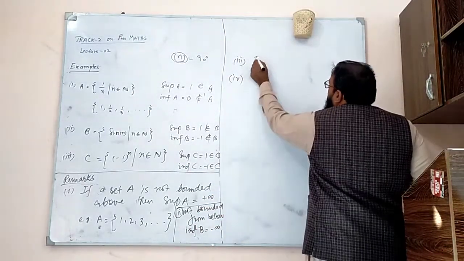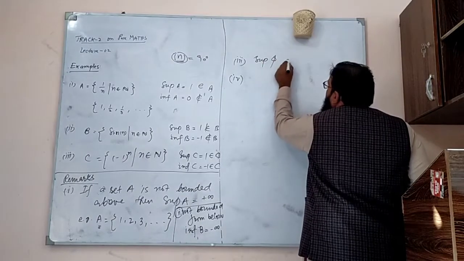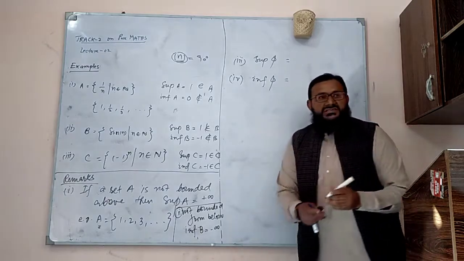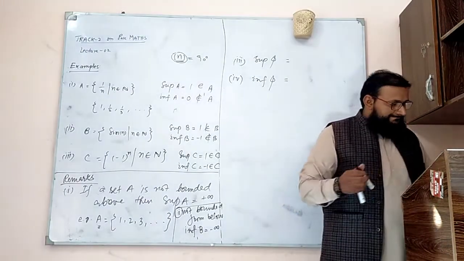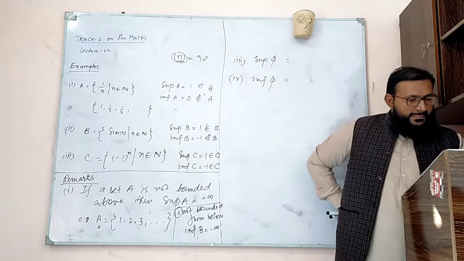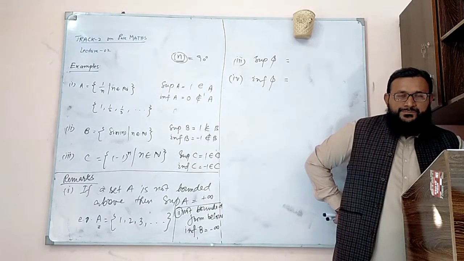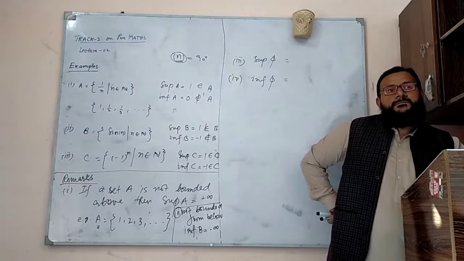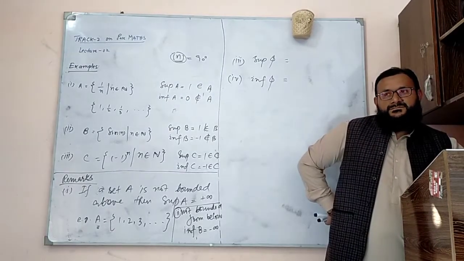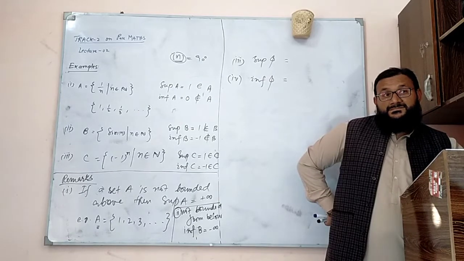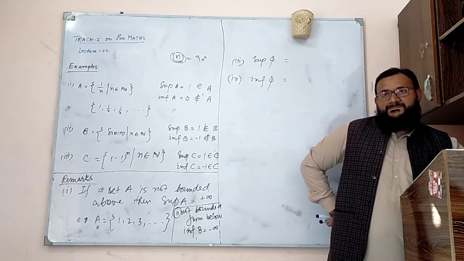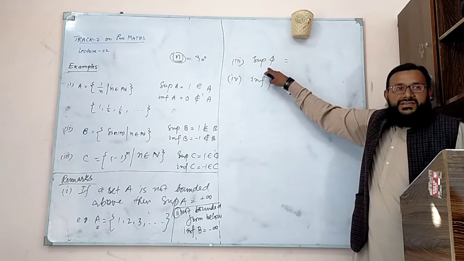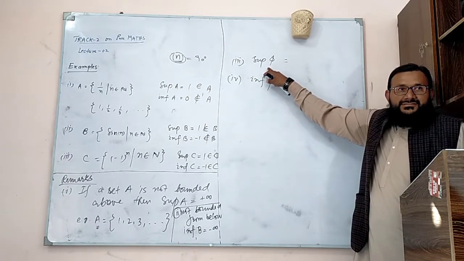Yes, sir. What is going to be the supremum of a null set and the infimum of a null set? You know very well phi stands for the null set. Phi is a set with no element.